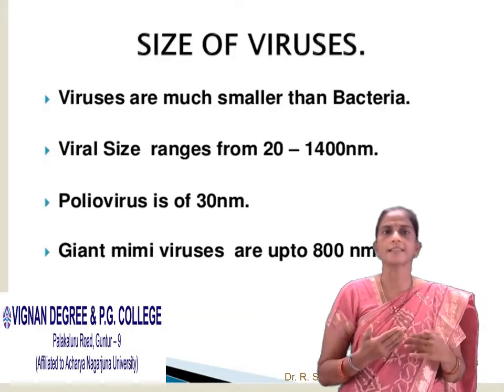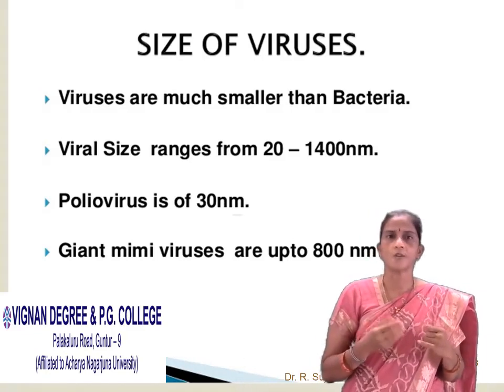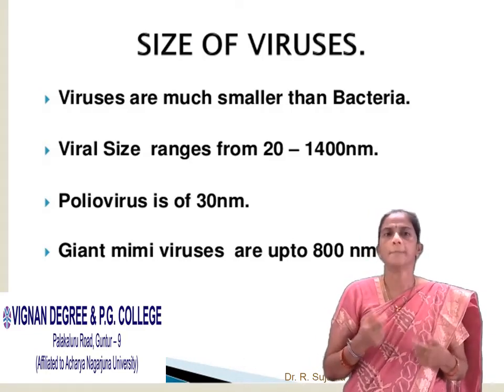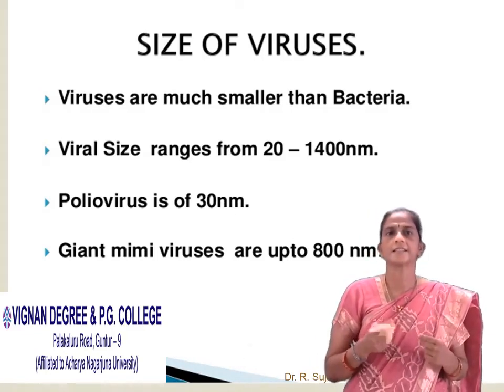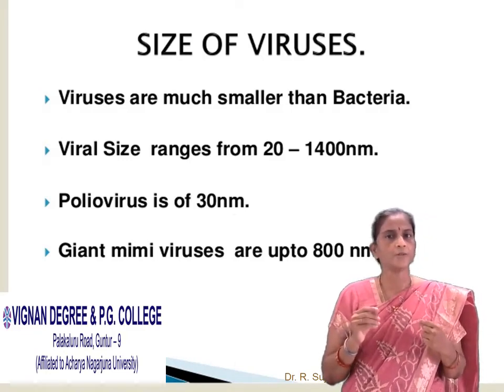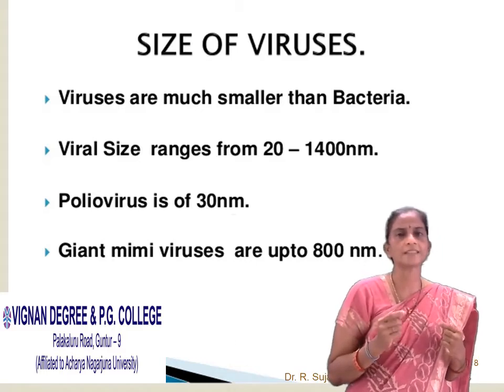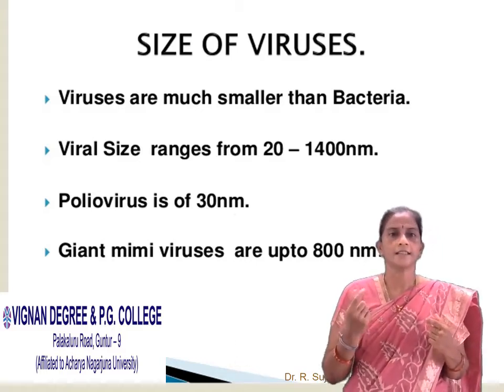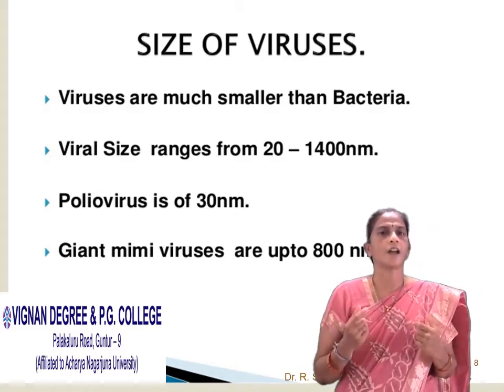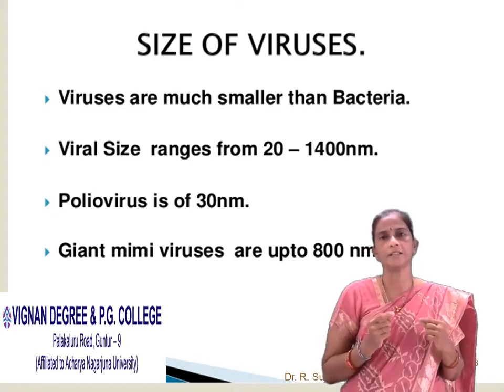Next, coming to the size of viruses, viruses are much smaller than bacteria. The viral size ranges from 20 to 1400 nanometers. For example, poliovirus is 30 nanometers. Giant mimivirus are up to 800 nanometers.